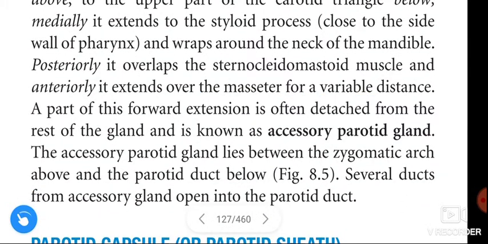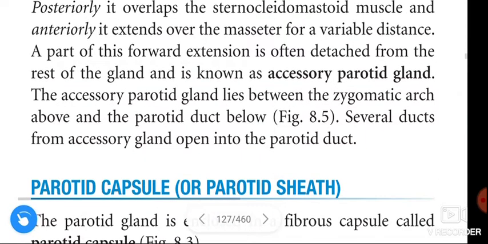A part of this forward extension is often detached from the rest of the gland and is known as the accessory parotid gland. The accessory parotid gland lies between the zygomatic arch above and the parotid duct below. Several ducts from the accessory gland open into the parotid duct.